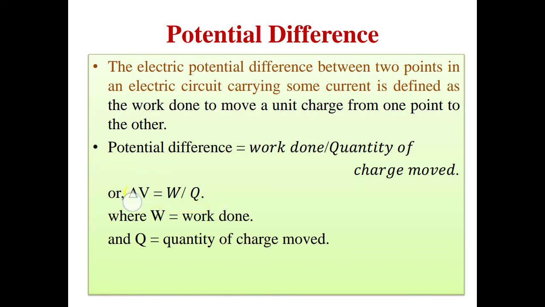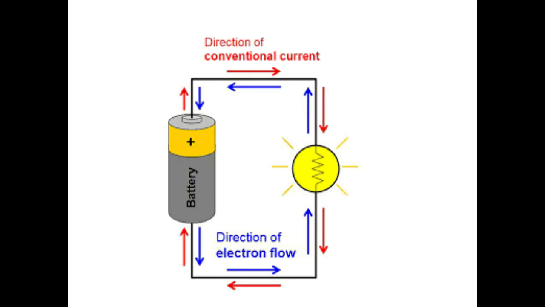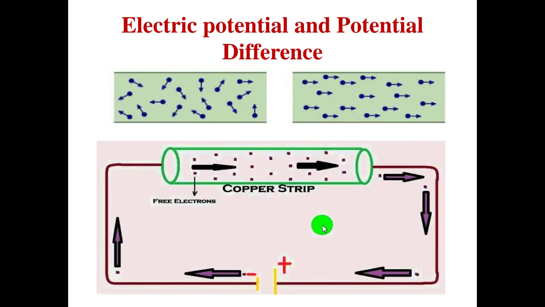The formula of potential difference is as follows. This triangle is known as delta, meaning change or difference. For difference we represent it with delta. So delta V is equal to work done divided by quantity of charge moved. Like in this case, we can consider that suppose at this positive terminal the potential of this cell is 1.5 volt, and at this minus terminal, the lower potential, is 0.